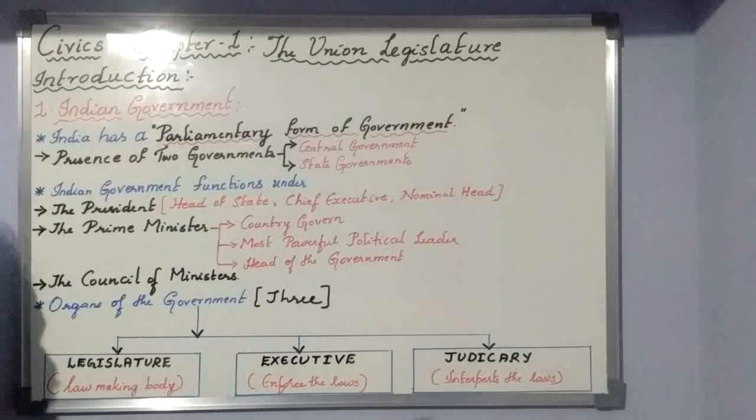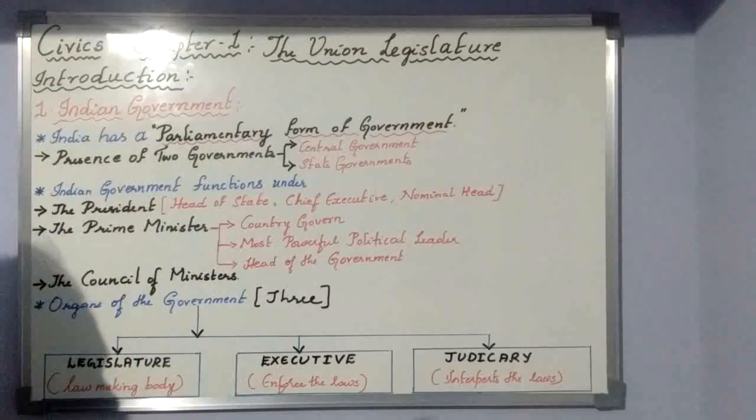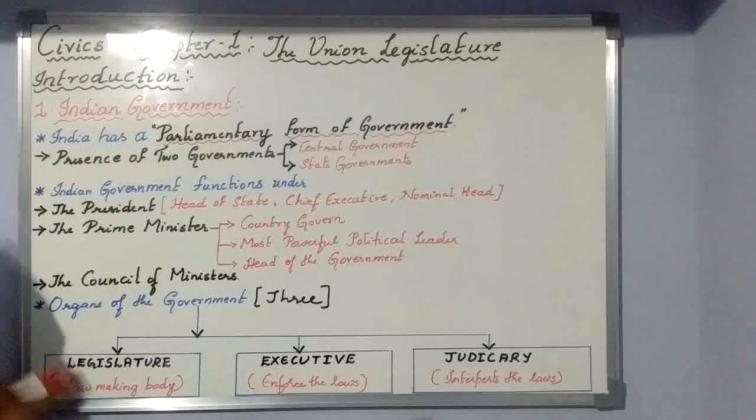As you all know, after we got independence in 1947, from 1950 onwards we have had the functioning of government in India. Before that also we had a government, but before we got independence, we had a government of the British.